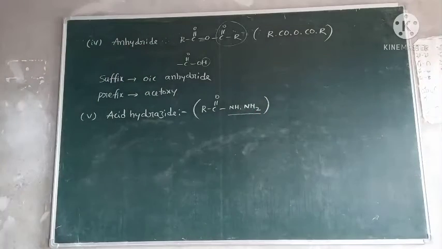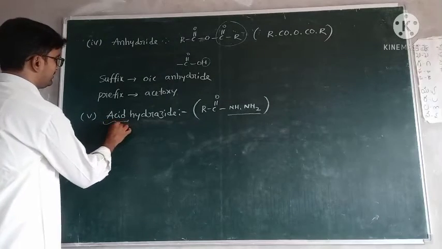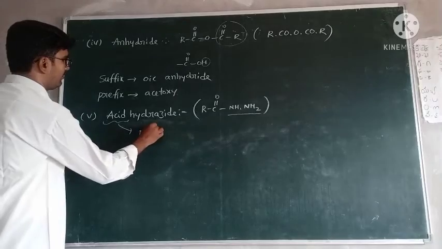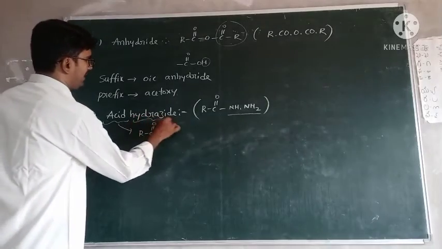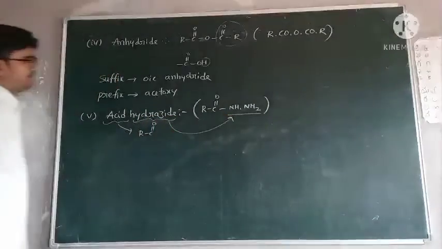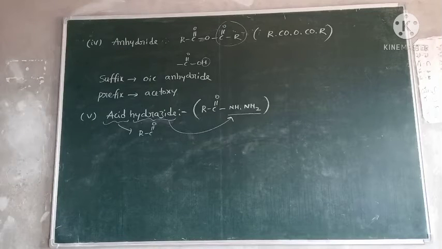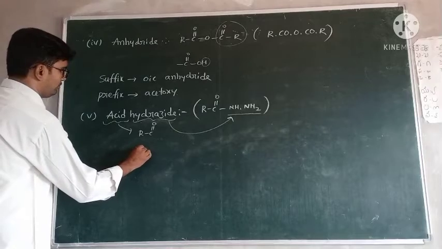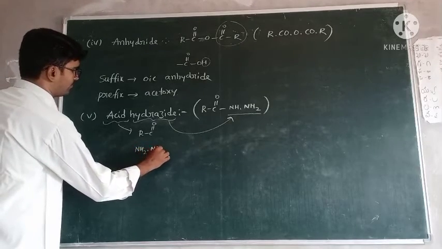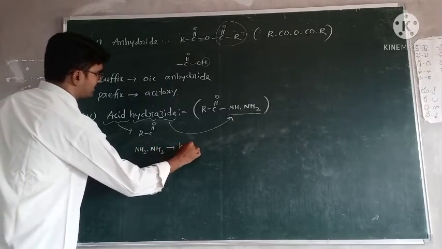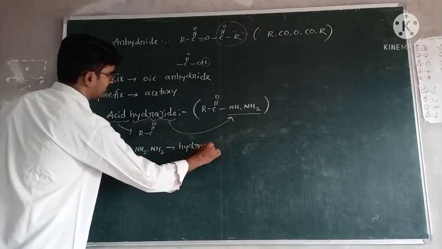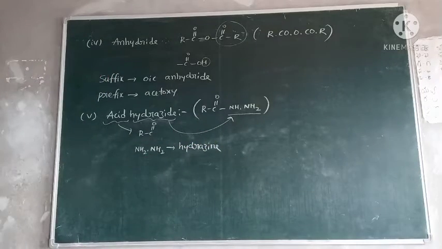This part is the acid part, RC double bond O, and the remaining part is the hydrazide part. The compound NH2, NH2 is called hydrazine.